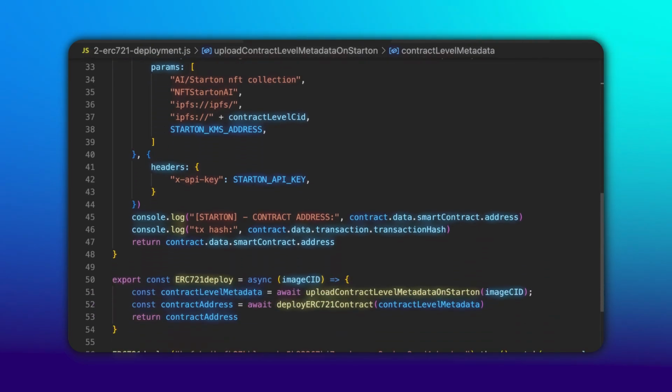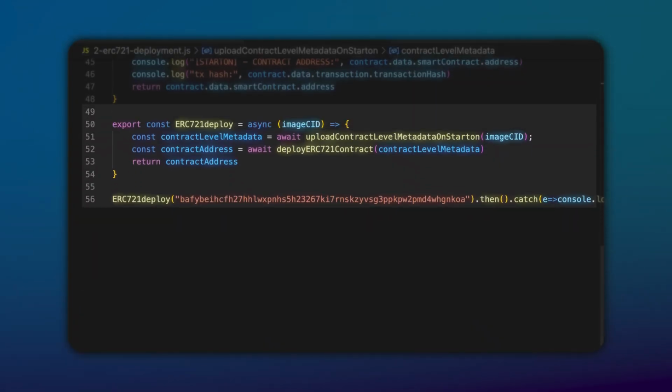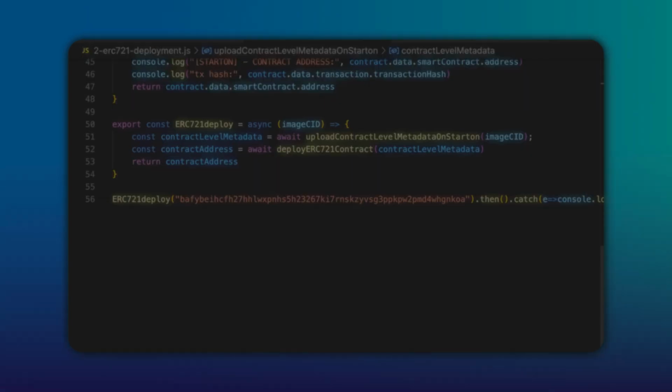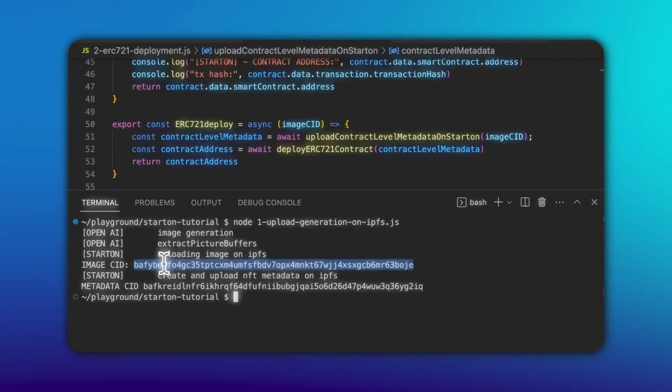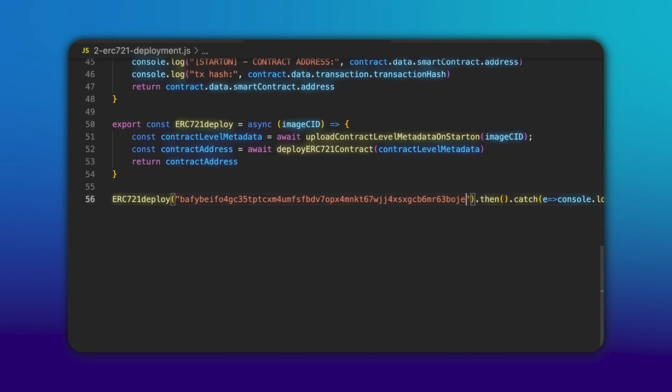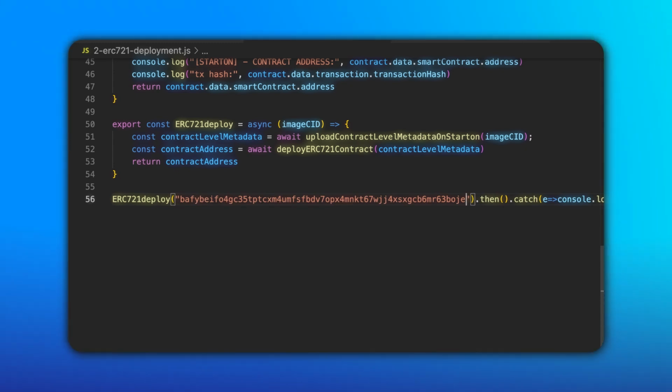All right, so now we need to create a function that puts the whole process together. So we define this function here. First, we create the metadata. Then we deploy the smart contract. We pass the metadata as argument, and that's it. And so just below line 56, we're going to pass the CID of an image that we already deployed on IPFS. Just to make it easy, we can pass the CID of the image that we already generated. But in a real NFT collection, this will actually be a different image that represents the whole NFT collection and not a specific token.